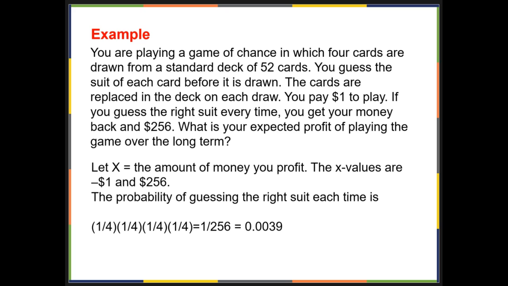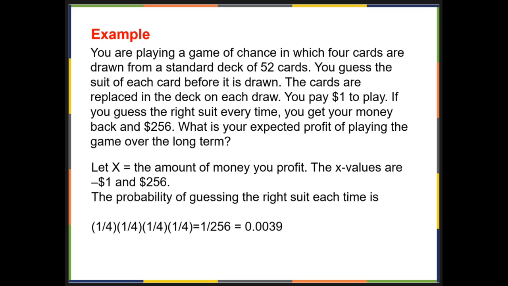In this example, you're playing a game of chance in which 4 cards are drawn from a deck of 52 cards. You guess the suit of each card before it's drawn. The cards are replaced in the deck on each draw. You pay $1 to play. If you guess the right suit every time, you get your money back and $256. What's your expected profit of playing the game over the long term?